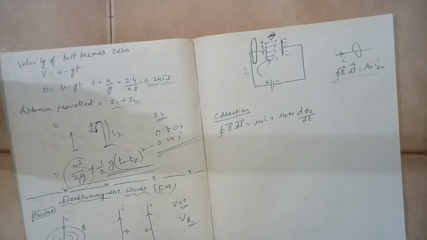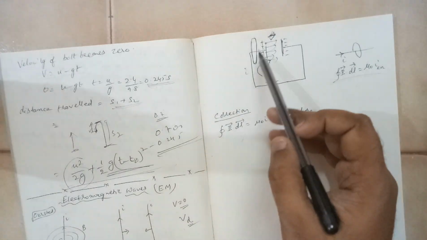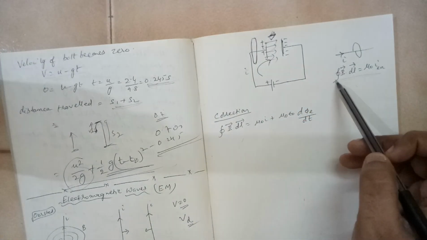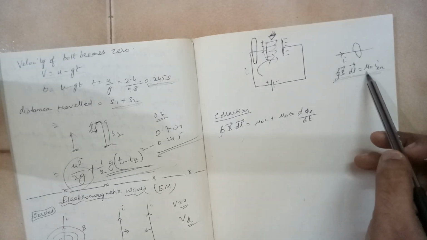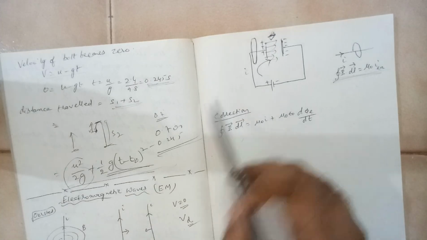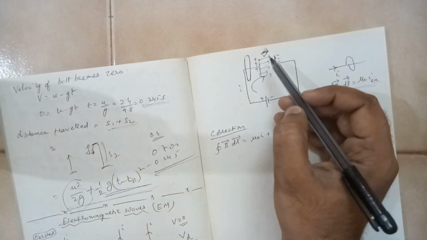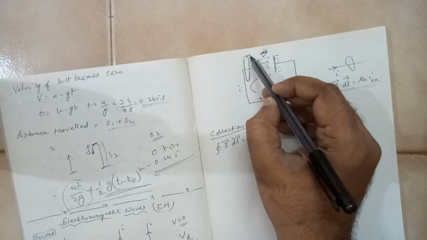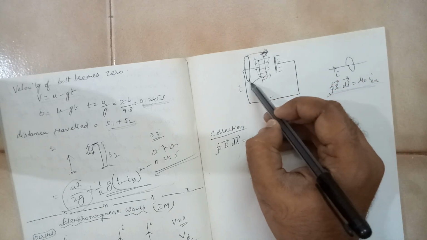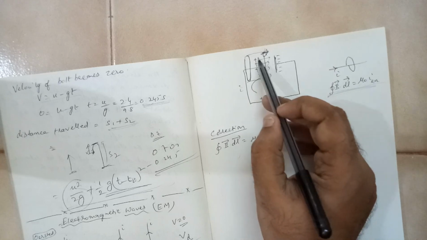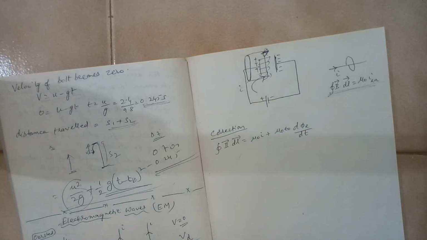So can I use the Ampere circuital law? I will get the integral of B dot dl equal to mu naught I enclosed, and I enclosed here is I. Now suppose I take a surface which passes through the gap between the capacitor plates.